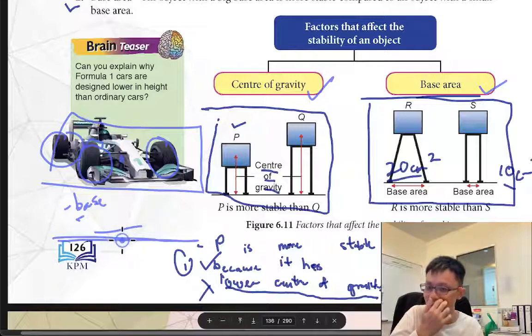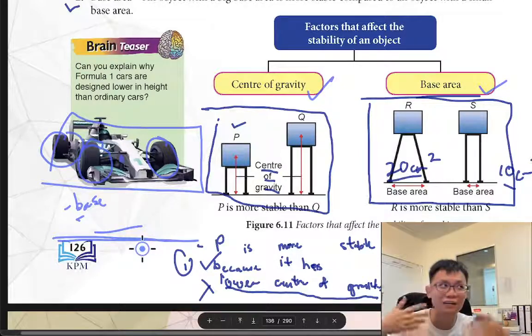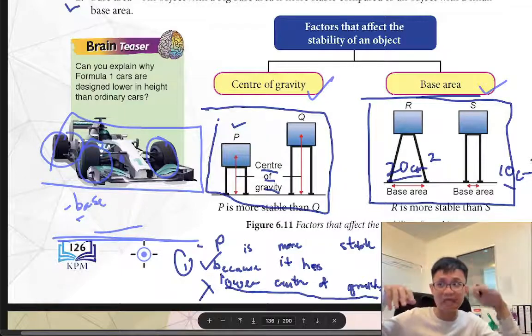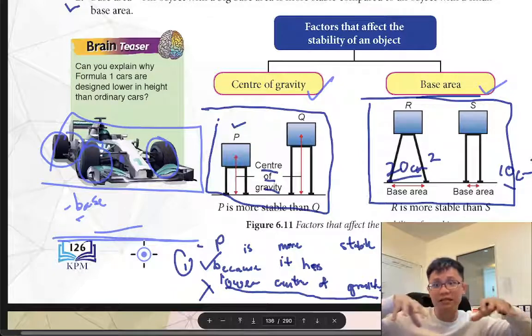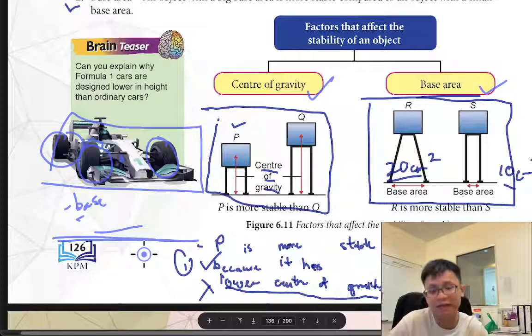Whatever car you want to buy, you want to buy a car with big tires or small tires. So next time when you want to buy a car, you think. That's why sometimes I don't like my SUV. I mean my SUV is good, but it is very high, and I drive quite fast because I use the highway back to KL and Seremban. So I always choose a car that is a bit lower and with slightly bigger tires, so that the highway is safer.